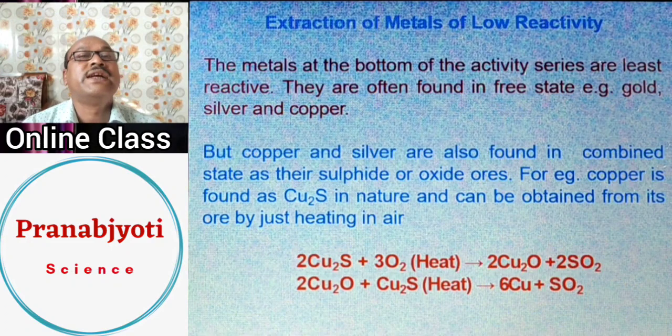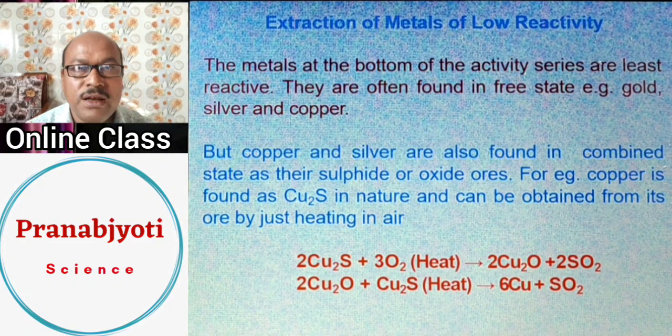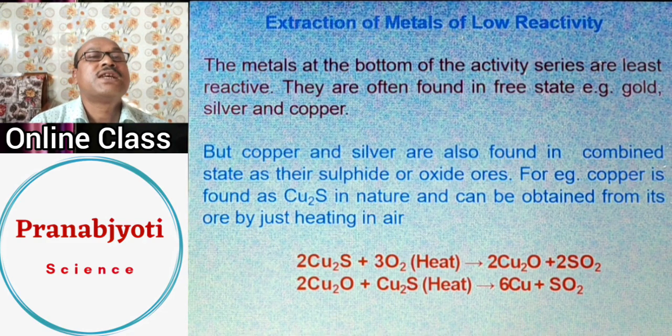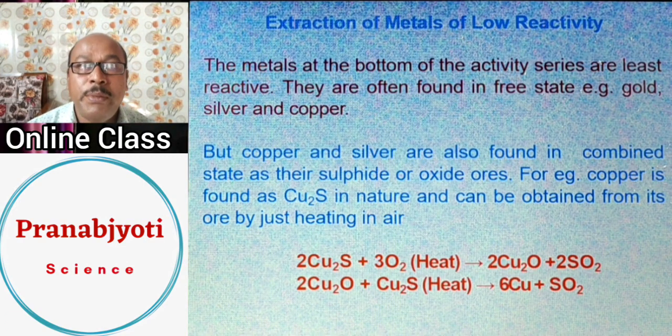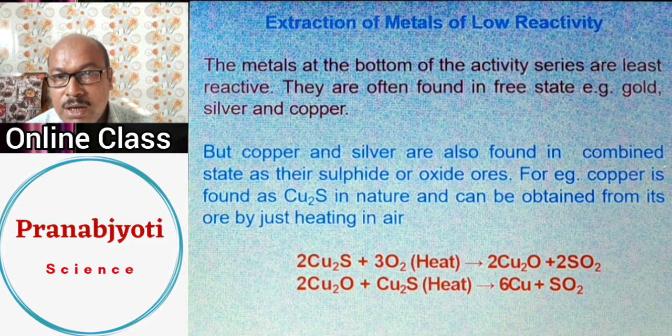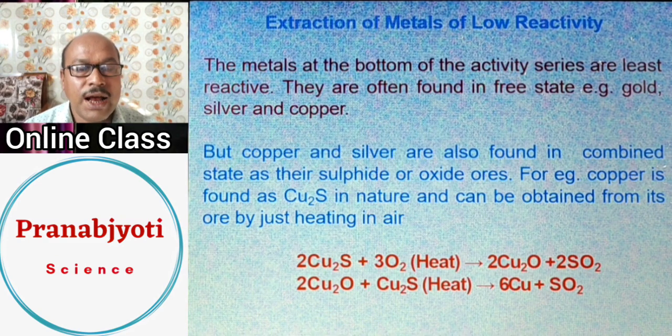So let us move on to the next slide, the extraction of metals which are lowly active. These are metals with extremely low reactivity. Examples of such metals may be copper or mercury. Both are extracted from their ores, like copper pyrites or cinnabar, that is mercuric sulfide. So copper and mercury both exist in nature in their sulfide form.